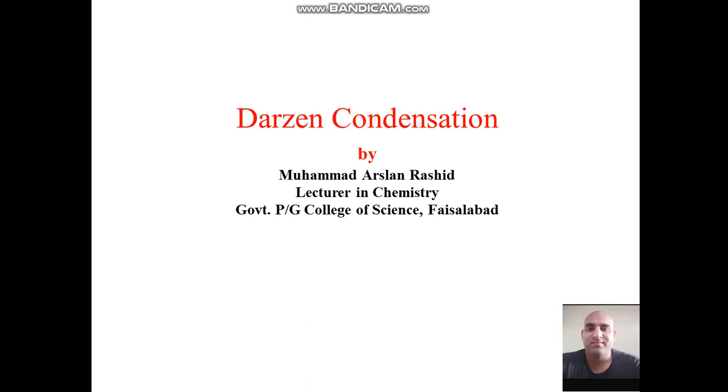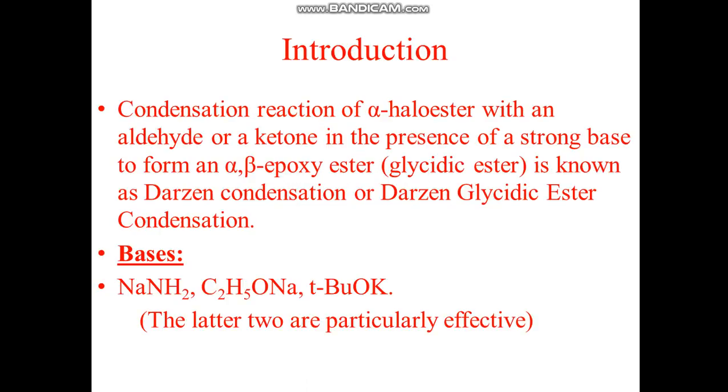Students, today's topic is Darzens condensation. First, we will see the introduction. Darzens condensation is basically a chemical reaction between an alpha haloester and an aldehyde or ketone in the presence of a very strong base, and the product formed by this reaction is an alpha beta epoxy ester. This product is also called a glycidic ester, and this overall reaction is called Darzens condensation or Darzens glycidic ester